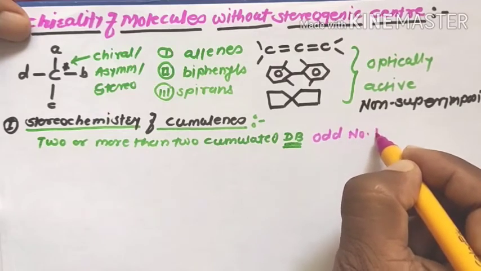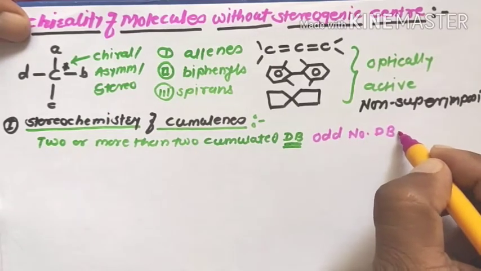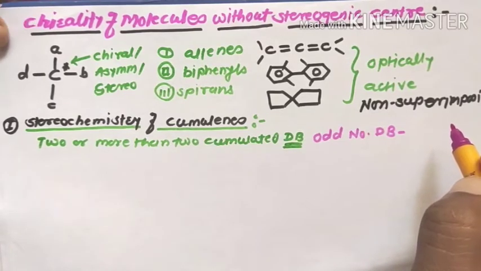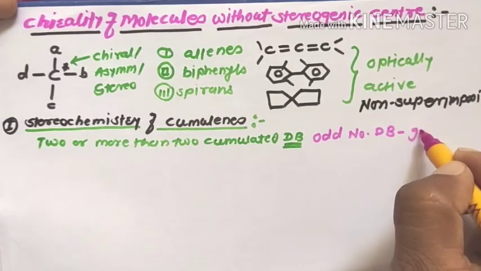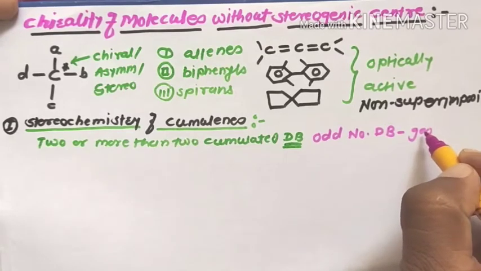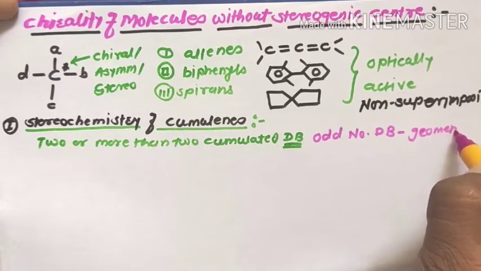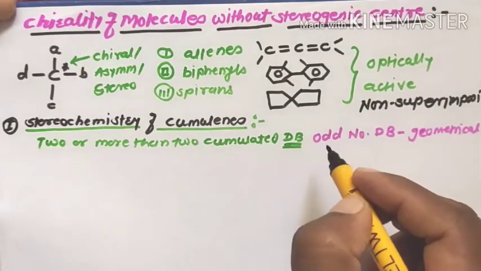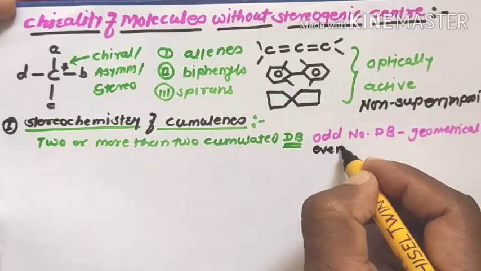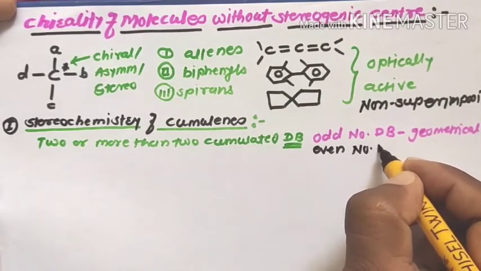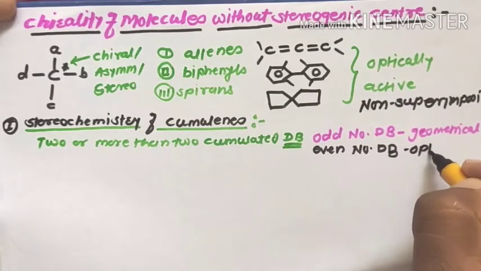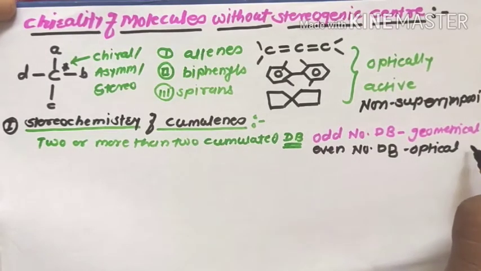The compound having an odd number of double bonds gives geometrical isomerism, or the compound containing an even number of double bonds gives optical isomerism.